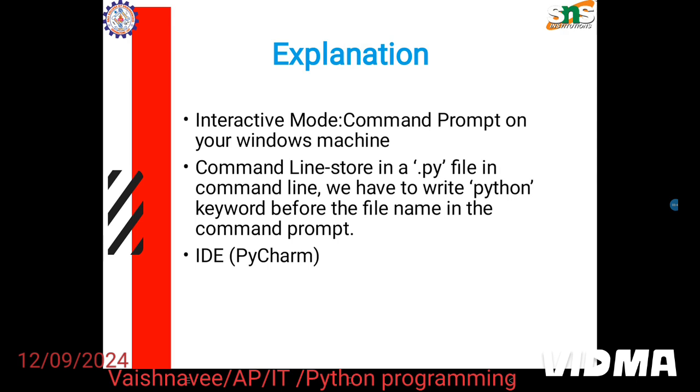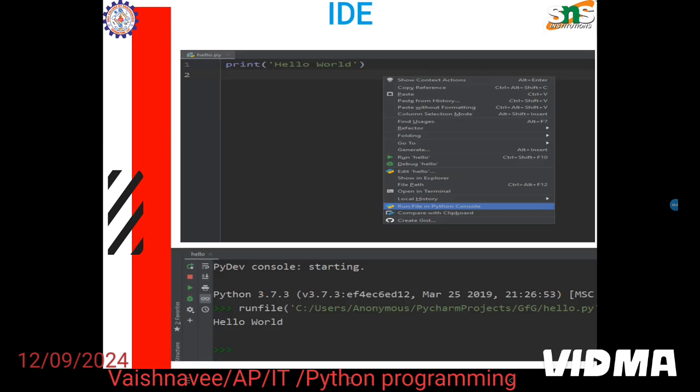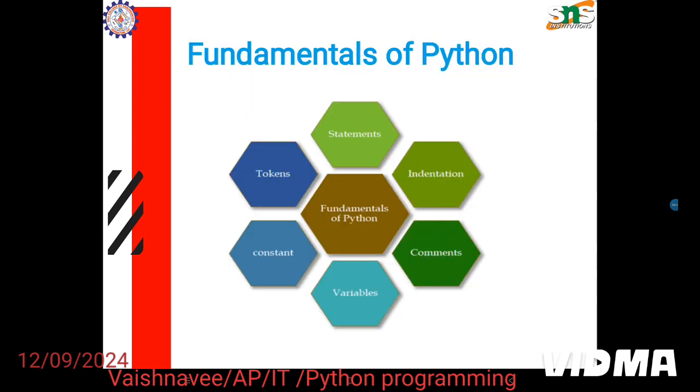We can also execute in an IDE, that is PyCharm. Now we're going to execute in an IDE. For that we have to create a new Python file, and then we can type a simple Python program. Here I have written hello world. When we run the Python program, as already said, it is in interpreter mode. Once you type the program, as soon as you run it you can see the output. Here I just typed the program print hello world and gave run. Immediately I can find the output below as hello world.